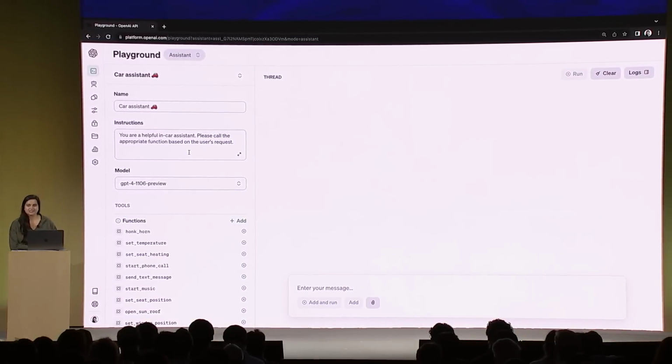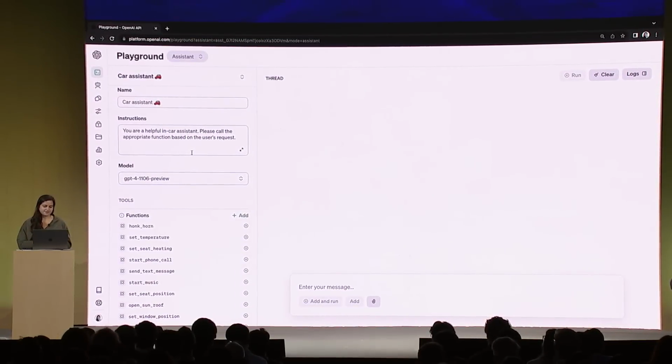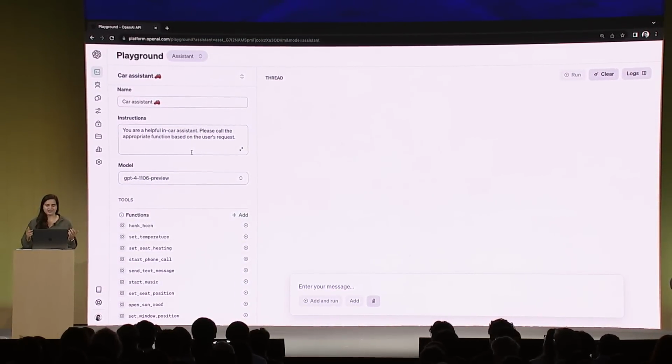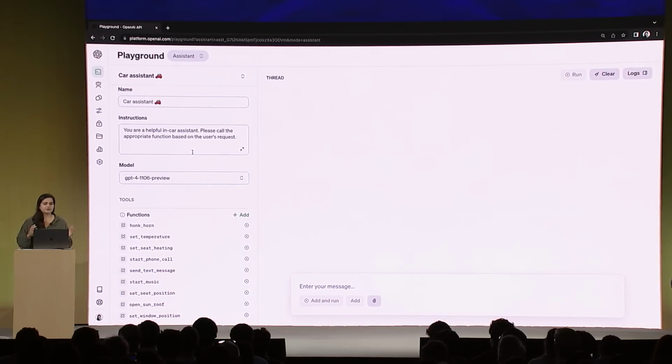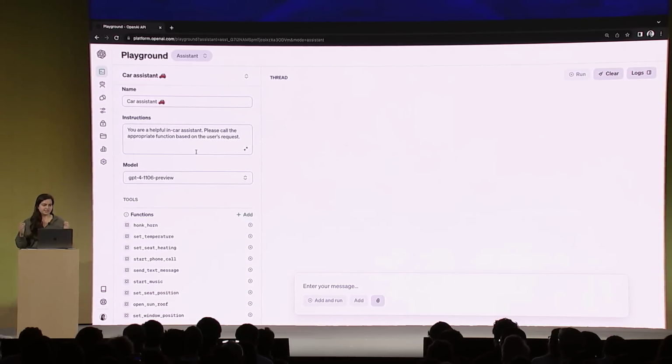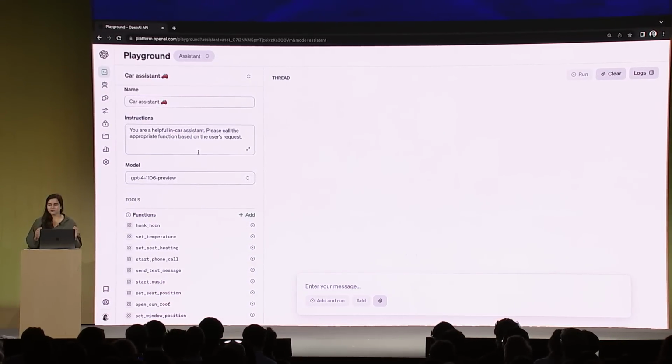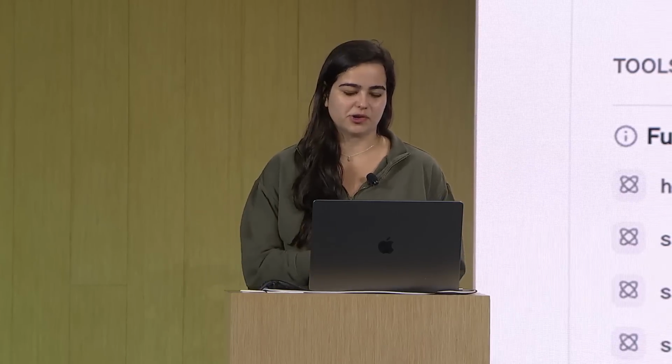Here it is. So I previously created this car assistant, and I've told it it's a helpful in-car assistant and to please call the appropriate function based on the user's request. So with function calling, I have an assistant with all of my functions, and my assistant will tell me when to call my functions based on the user's input and what the most appropriate arguments are. This is super helpful, so I can figure out how to use my system to answer the user request.